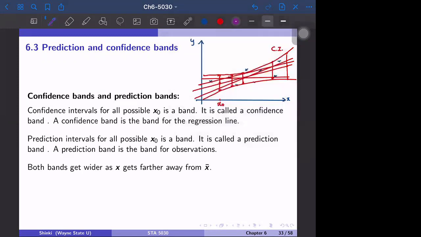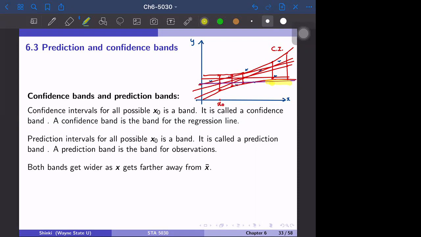Of course, sometimes it misses the confidence intervals. For example, if the data is just special, then sometimes it misses this confidence interval. So this part is outside of the confidence interval. But at the 95% confidence level, 95% of the time the regression line is within the confidence interval.